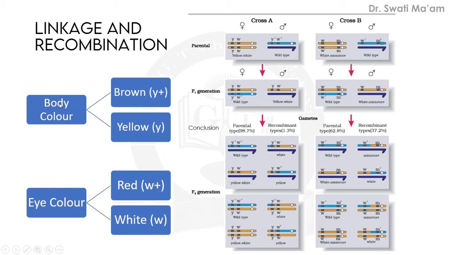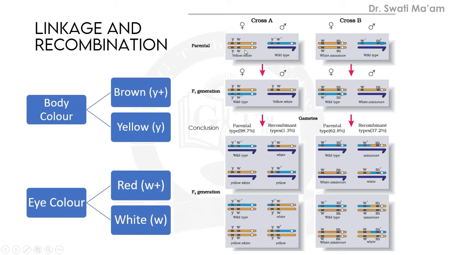Body color can be expressed in two ways: some have brown color denoted by Y plus, and some have yellow color denoted by small y. Similarly, in eye color, some flies have red color denoted by W plus, and white color denoted by W. So two characters have two different expressions.